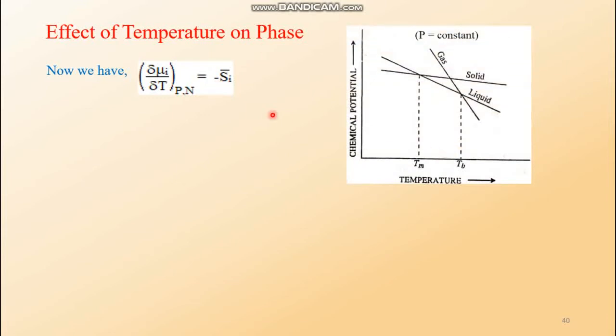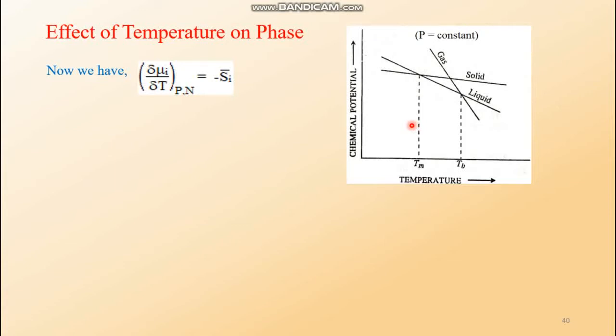Now look at this graph. In this graph, this expression is the dy dx expression, that means tan theta. That means this expression is nothing but the slope of the curve when mu is plotted against T. Look, in the x-axis temperature is plotted, in the y-axis mu, that is chemical potential, is written, and their slope is definitely del mu del T. So what should be the slope of this graph, since the relationship is linear, so of the straight lines.